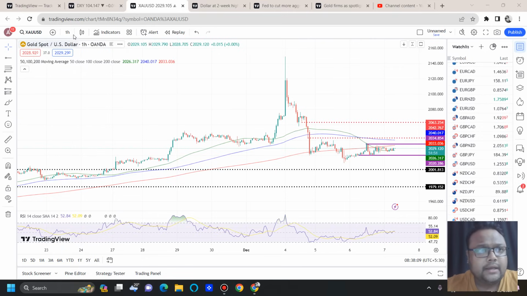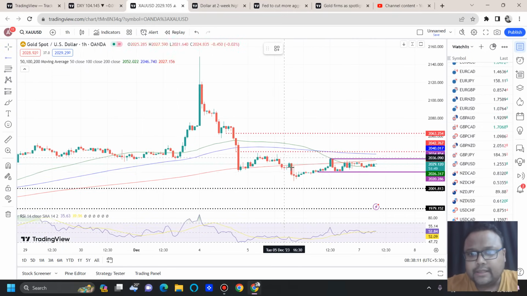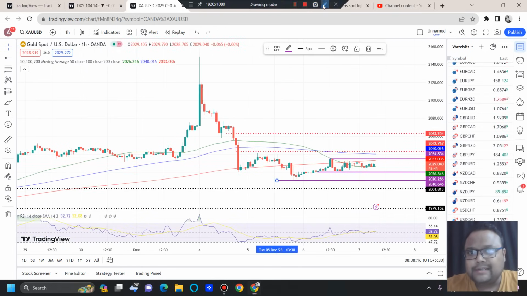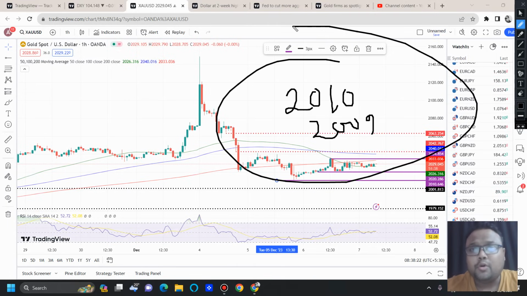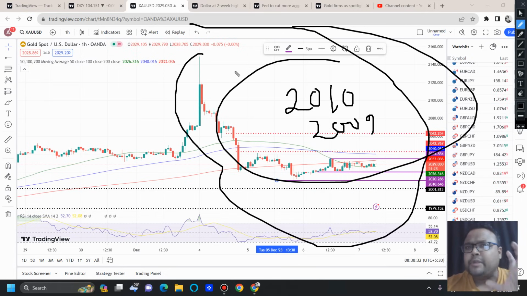Right now we are in the hourly time frame, 1 hour time frame, and here you can see that in this low volatile situation around 2010, 2009 we also have a minor support. Why minor? Because this is not a major support, and the structure of gold has also changed right after the market opening. So as a result, in this type of market structure, usually this type of level does not work.